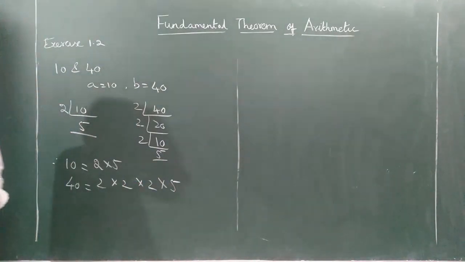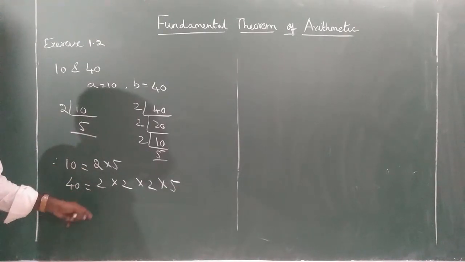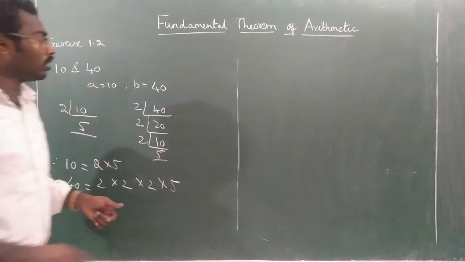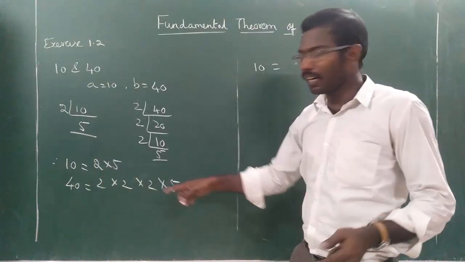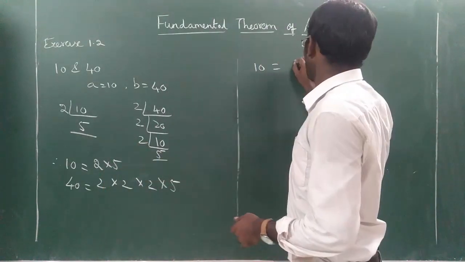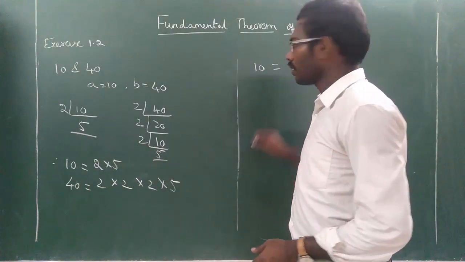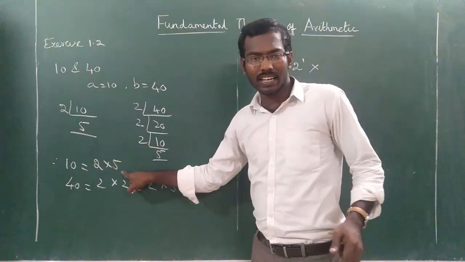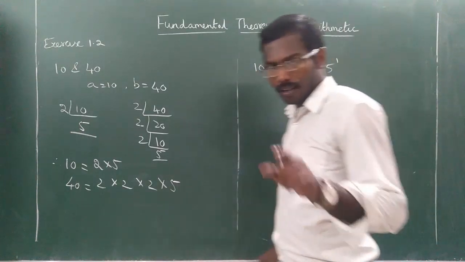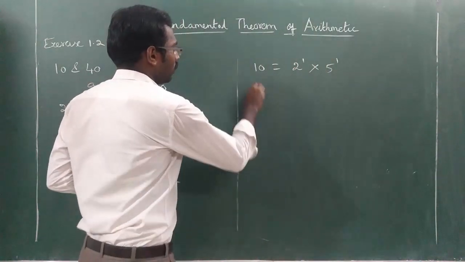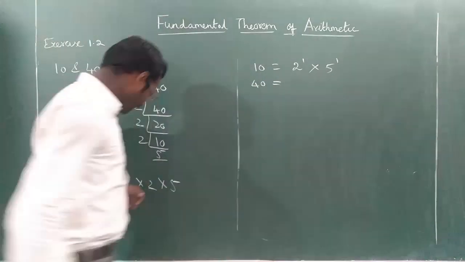After writing this, you have to represent in terms of powers. How? 10 is equal to 2 is there. How many times is 2 there? Only one time. So 2 power 1 into 5 is there. How many times is 5 there? Only one time. So 5 power 1. Clear? Then 40. In 40 also 2 is there.